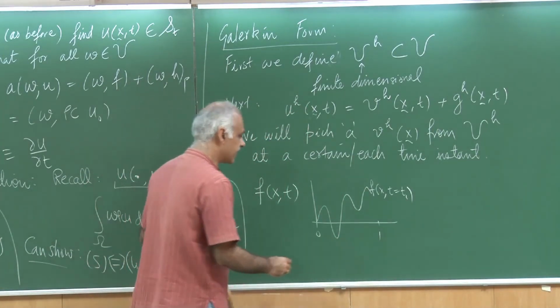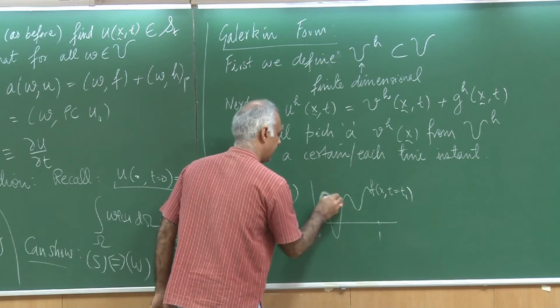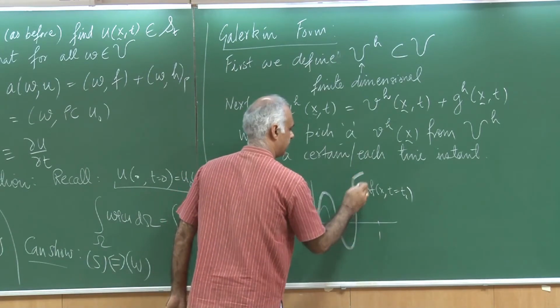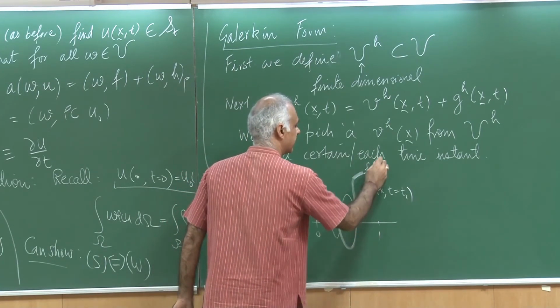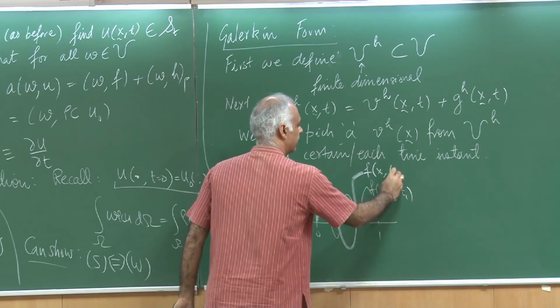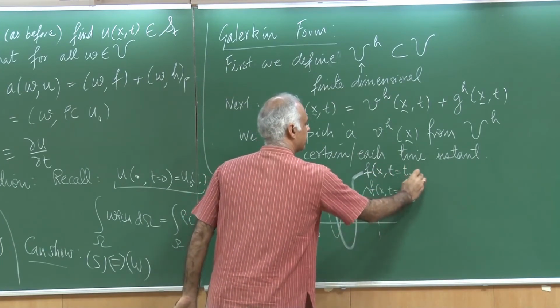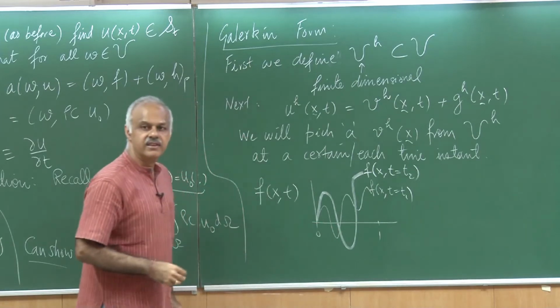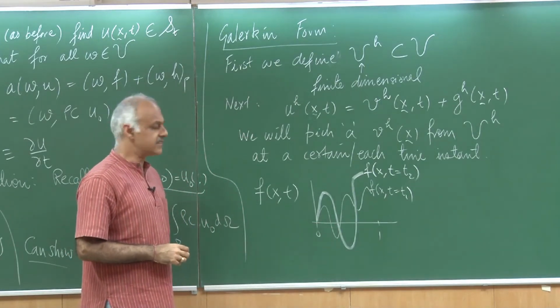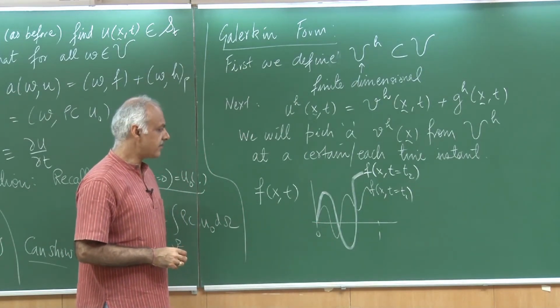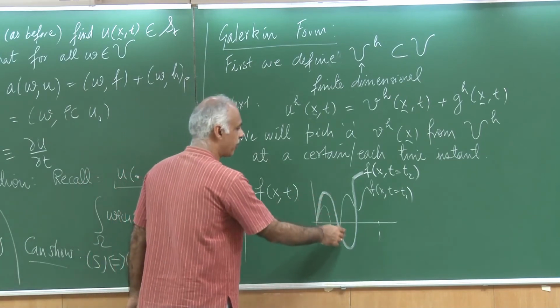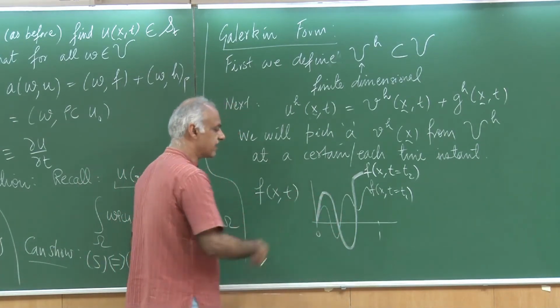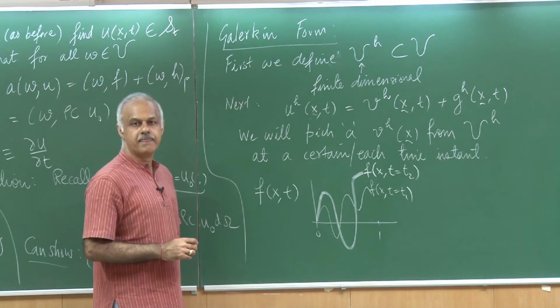I could draw this function maybe at another time, maybe this is the same function of x but at time t2, and likewise I could have different variations of these functions at different times. And suppose I wanted to approximate this entire function using Fourier series.